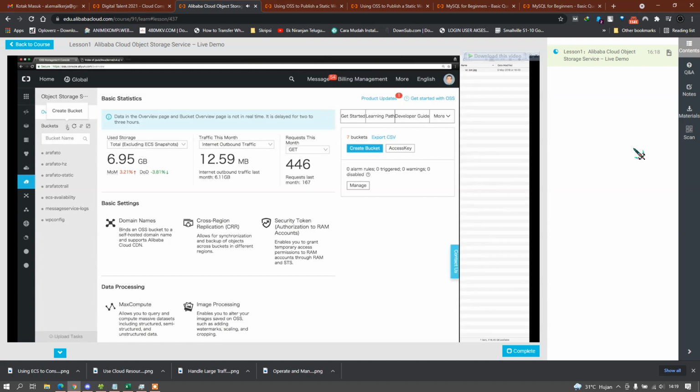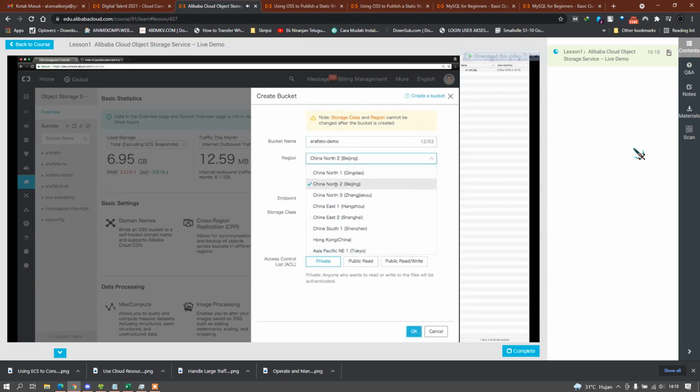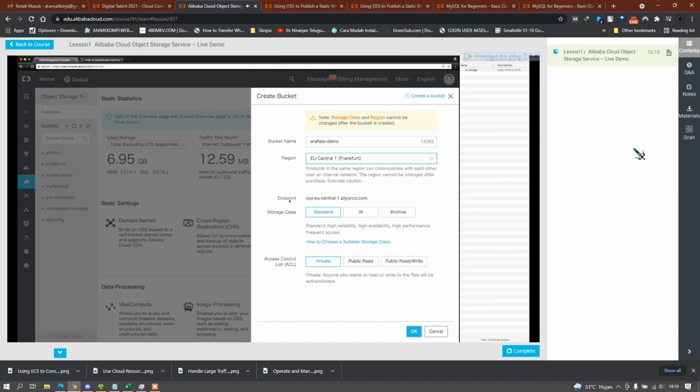So let's create a bucket by clicking here on this plus symbol, and let's give it a name. Let's call it Arafato-demo. You also need to specify the region. Be aware that you cannot change it afterwards. Same with the storage class. You're defining the standard storage class here. Individual files can have different storage classes later on, but this is really the default storage class here. Let's go with standard.